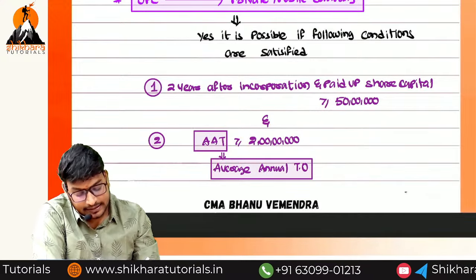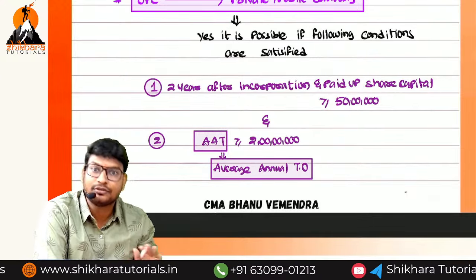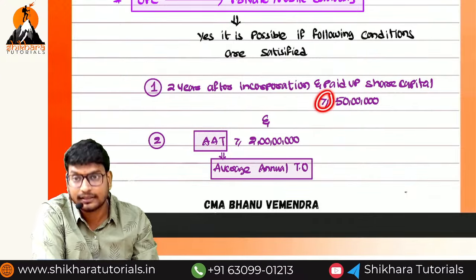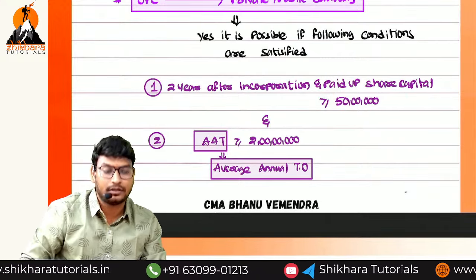Are the same limits applicable for the small company or not? Yes, but less than should be there. Here, more than. There, less than. If these two limits are less than, that is called a small company.